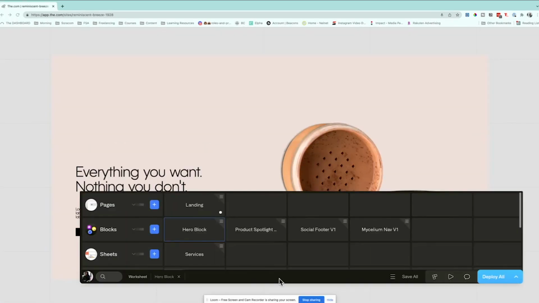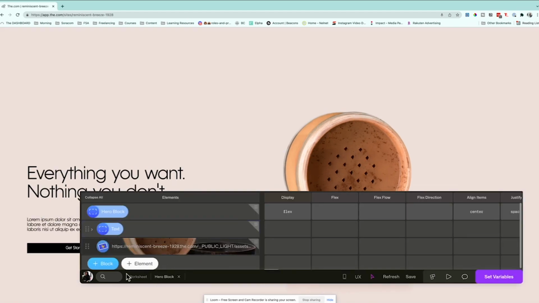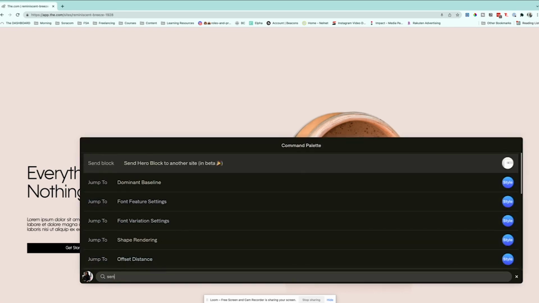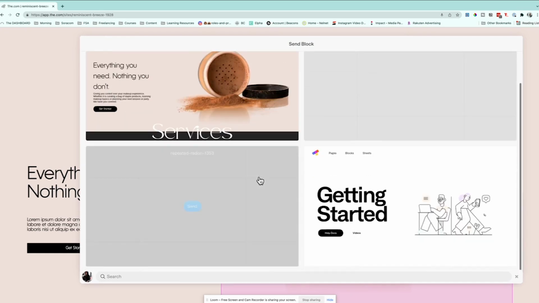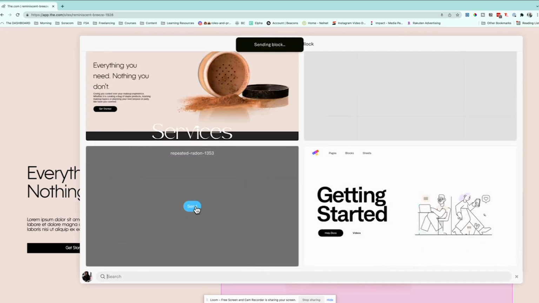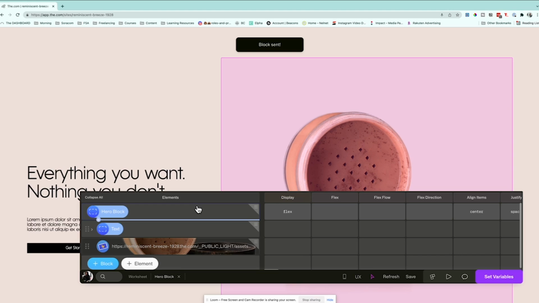The best thing I think about these blocks is that now that I've created the hero block, I can actually go into it and search here to send it, and I can send this block to any of the other sites that I've created. Being able to reuse blocks that you've created in multiple different ways in other sites is such a powerful tool, and I think that it's definitely going to save you time in the long run in your development process.